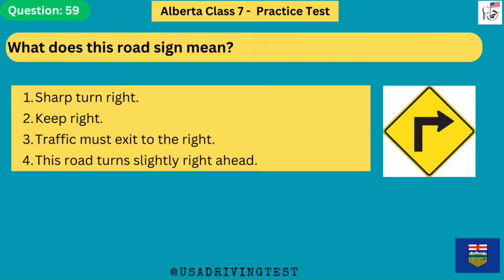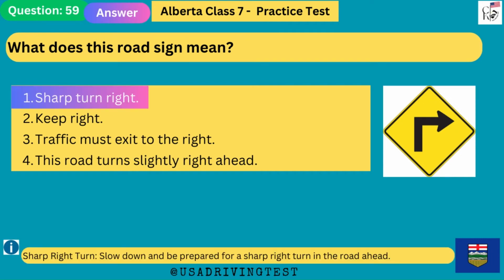What does this road sign mean? 1. Sharp turn right. 2. Keep right. 3. Traffic must exit to the right. 4. This road turns slightly right ahead. The answer is 1. Sharp turn right. Sharp right turn, slow down and be prepared for a sharp right turn in the road ahead.